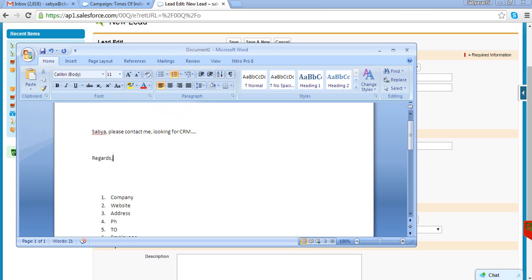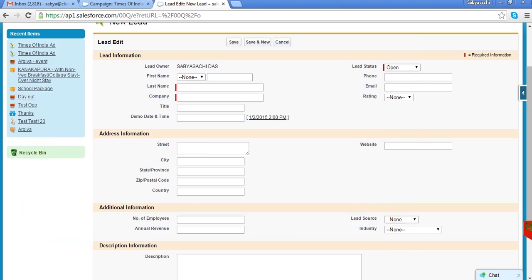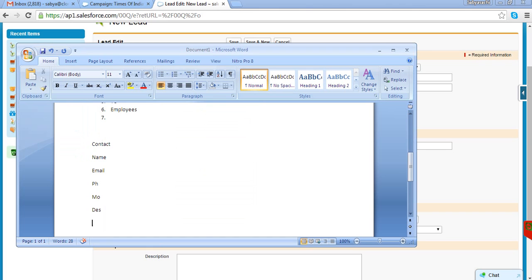Now somebody is sending that mail. Say Ramesh is sending that mail to me. So this is the company level information I am getting. Then I am getting contact level information. What is his name, right? Contact person name, what is his email ID, what is his phone number, what is the mobile number, what is his designation, right? All this information about the contact I am getting.